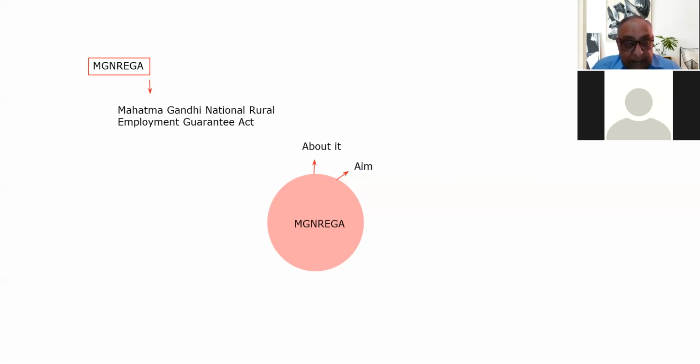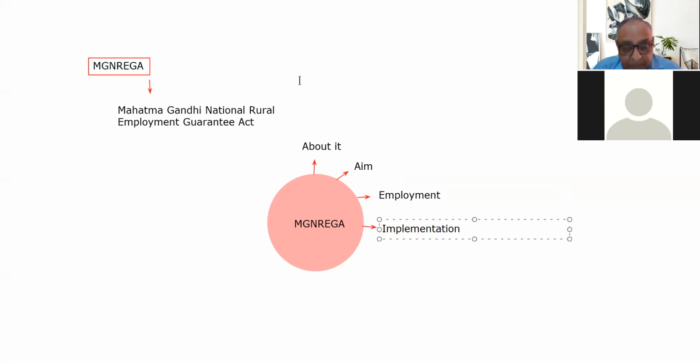The third thing we will discuss is the employment under MGNREGA. And the fourth point is the implementation of the scheme.